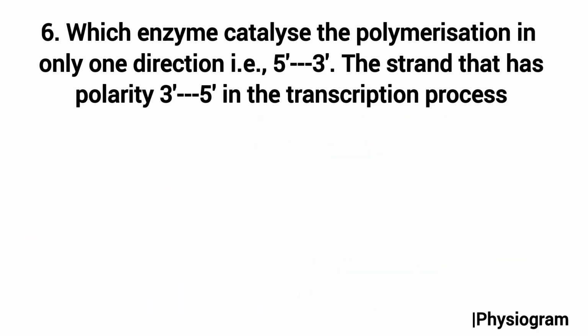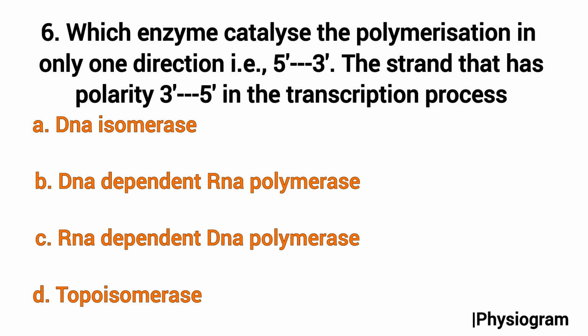Moving to the next question, which is from the molecular basis of inheritance, topic transcription. Which enzyme catalyzes polymerization in only one direction, that is from 5' to 3', on the strand that has polarity 3' to 5' in the transcription process? Options are A. DNA isomerase, B. DNA dependent RNA polymerase, C. RNA dependent DNA polymerase, and D. topoisomerase.